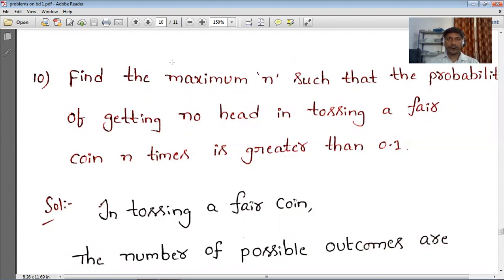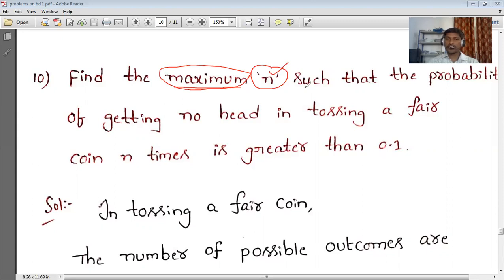First one: find the maximum n such that the probability of getting no head in tossing a fair coin n times is greater than 0.1. So here it is what they're asking. We need to find the value of n, and that n value should be the maximum one.